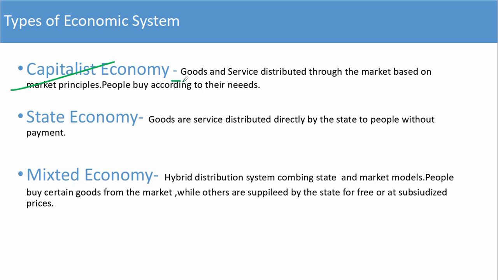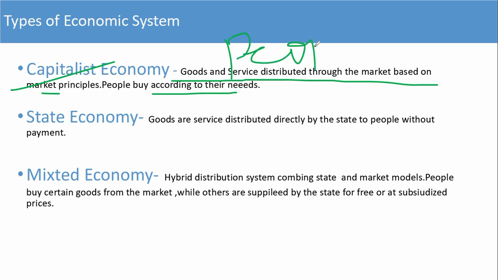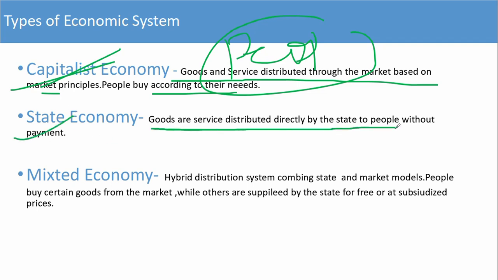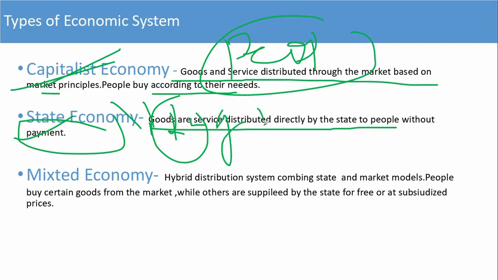In a capitalist economy, goods and services are distributed through the market, based on market principles. People buy according to their needs. If people need only one pen, then they can buy only one pen. This happens in a capitalist economy. In a state economy, goods and services are distributed directly by the state to the people without payment, like ration. The government distributes ration directly to the people. This is what happens in a state economy.